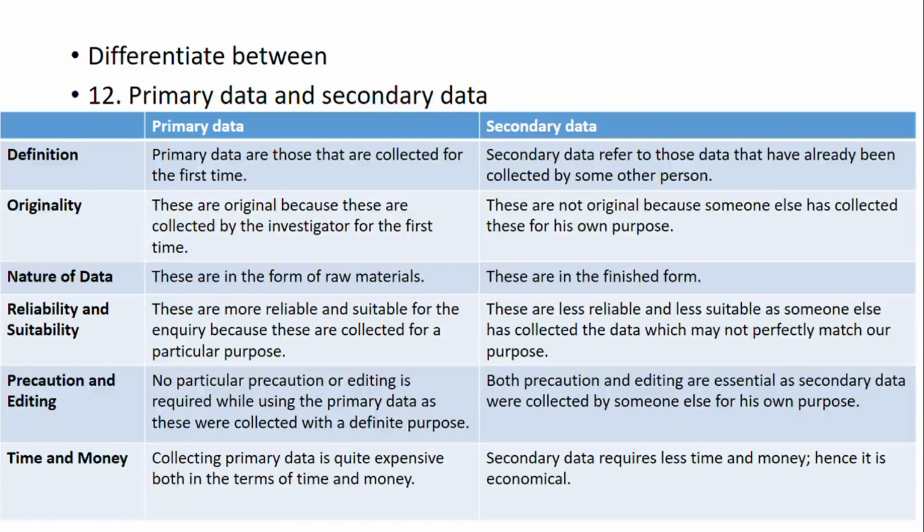Differentiate between primary and secondary data. Primary data are those collected from the first day. They are original. They are in the form of raw materials. They are more reliable, suitable for inquiry because collected for a particular purpose. No particular precautions of editing are required unless while using primary data. Collecting primary data is quite expensive both in terms of time and money.